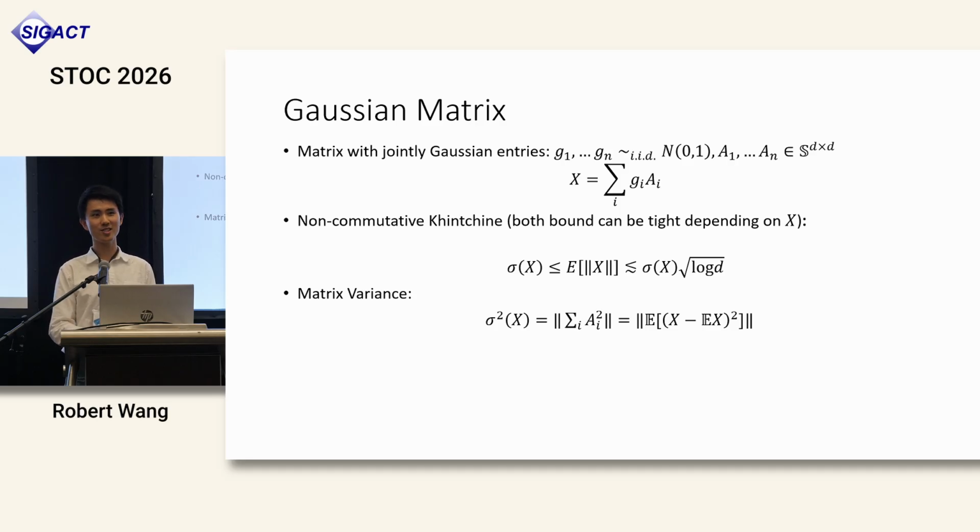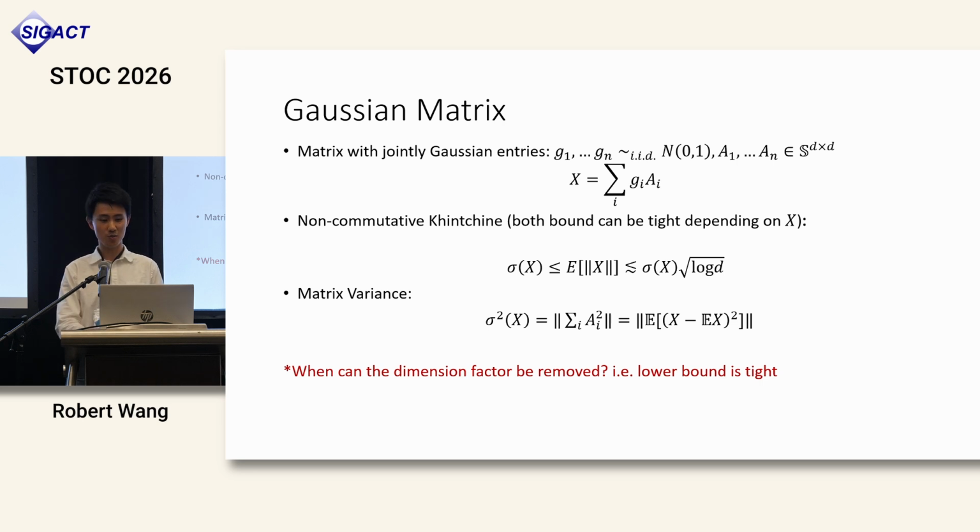In the scalar setting, this is just the variance of a Gaussian. Both the upper and lower bound of this inequality can be tight depending on the example. A fundamental question in random matrix theory is to understand when the lower bound is tight. In other words, when can we remove this root log factor from the upper bound?